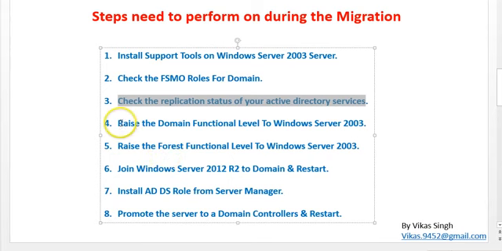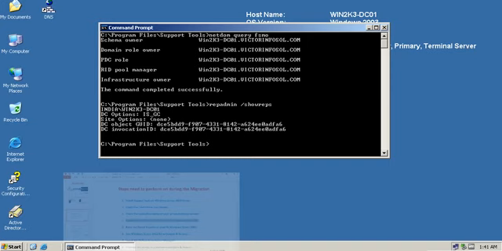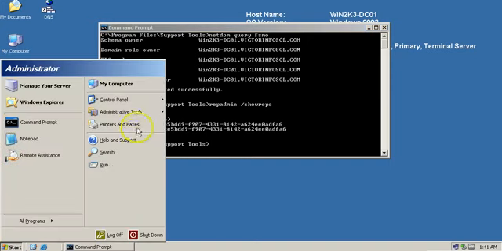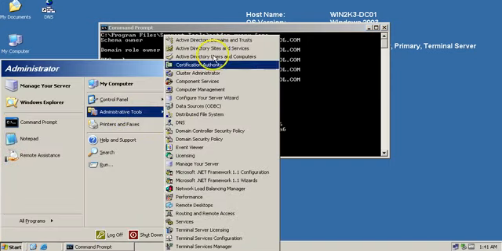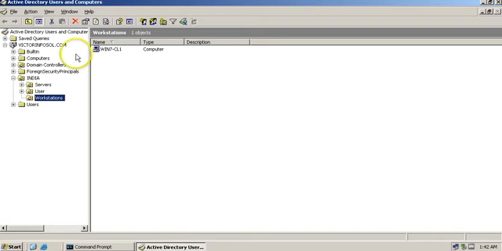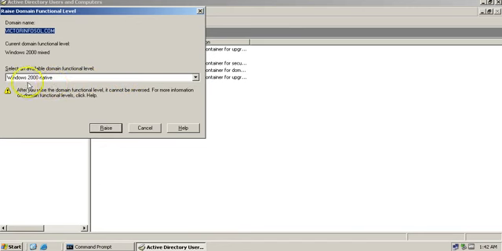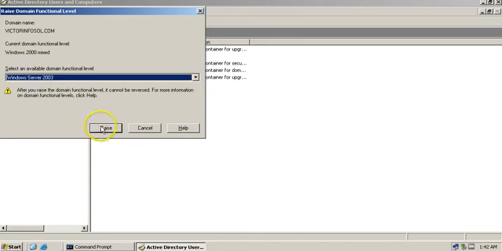Now on the next step, we are going to raise the domain functional level to Windows Server 2003. I am going to open Administrative Tools, Active Directory Users and Computers, and I am going to verify my current domain functional level, which is set to Windows Server 2000 native. So I am going to raise it to Windows Server 2003.